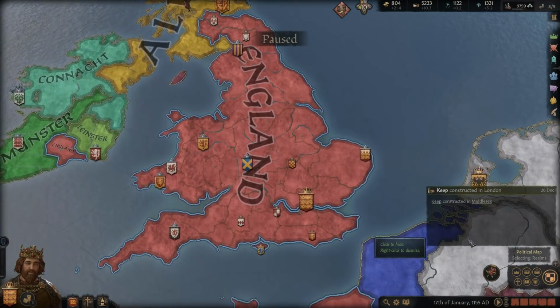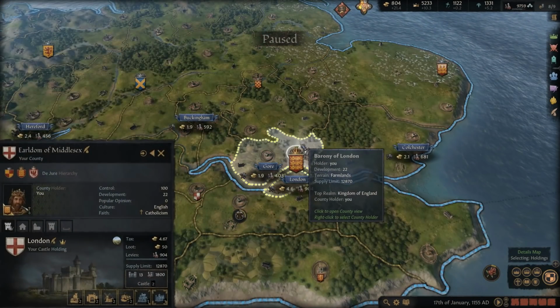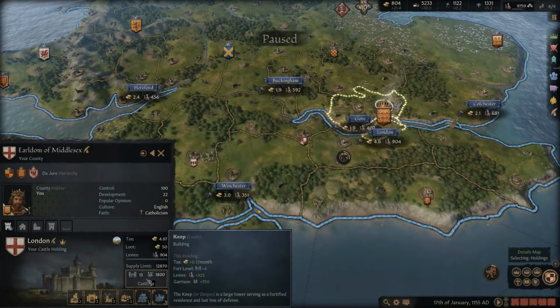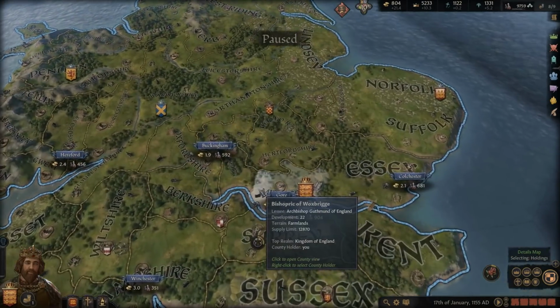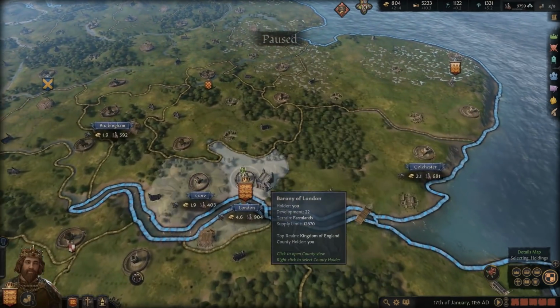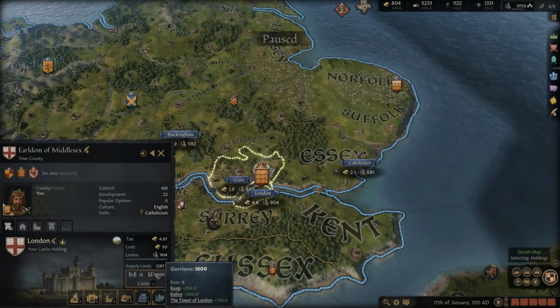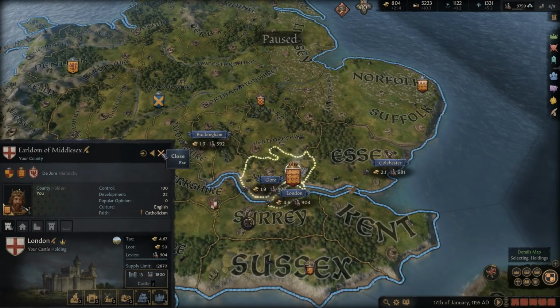Okay. We finished the keep in London, so that allows us to build all these other buildings now. Yeah, this allows upgrading this. Again, though, it's so expensive, man. With the 800 gold, that is really expensive. And I don't know that I can suggest just doing it early on because of how much it is. Think about how many buildings you could get for that 800 gold. What you get here is just not worth it.